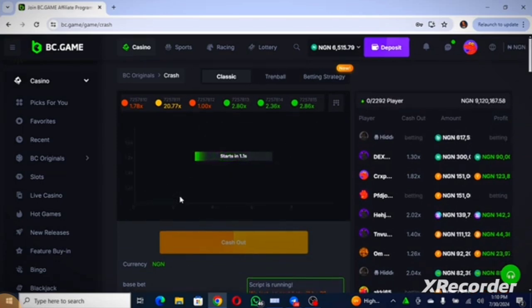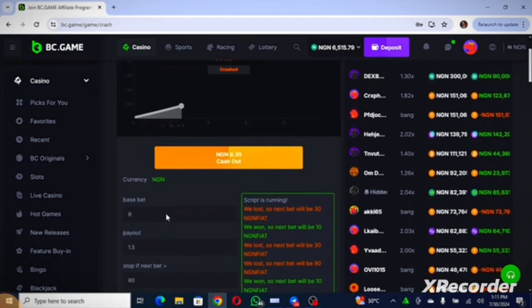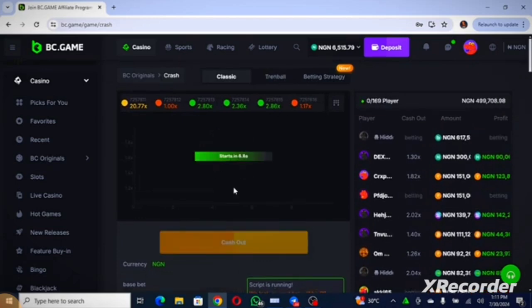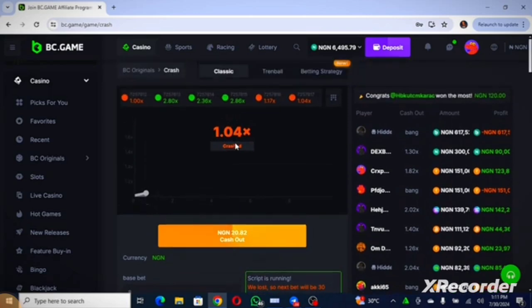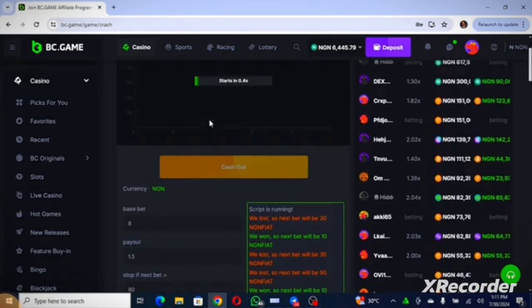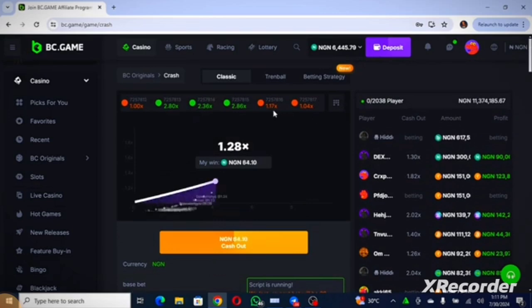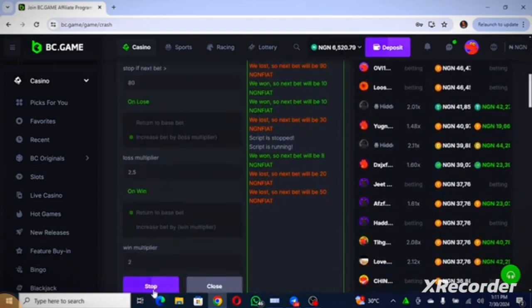Now let us continue. You see, it failed before 1.5, so it's going to multiply the amount, this 8, by 2.5, and then strike back. So it still fails. It is going to still multiply it by 2.5 and strike back. And guys, this 80 naira is the stop loss. Which simply means that if it goes 3 times and fails, guys, it is going to stop. Now, since it has won, look at this, we have 520. So I am going to stop this script right now.